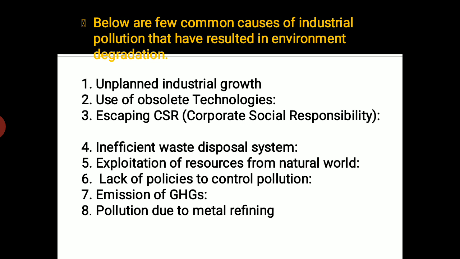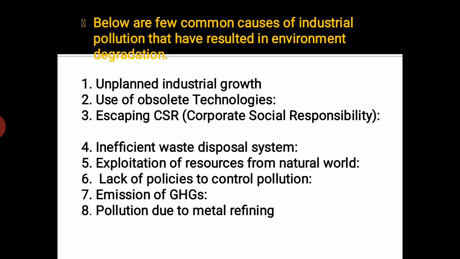Next comes exploitation of resources from the natural world. That means industries require large amounts of raw materials, we know that, to produce some kind of finished goods, right? This requires too much raw material. Now these we get through the extraction of minerals from the earth, or maybe from the forest. So we exploit the natural resources to a greater extent.